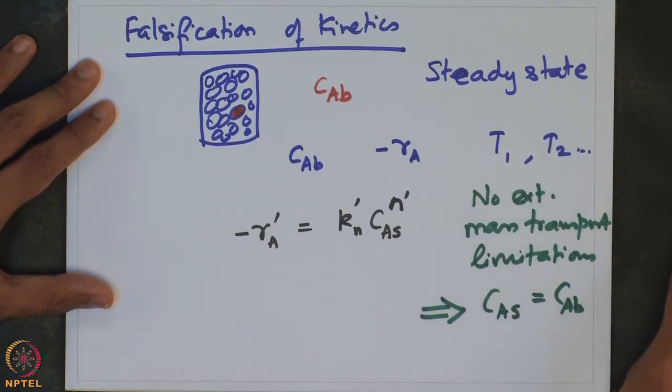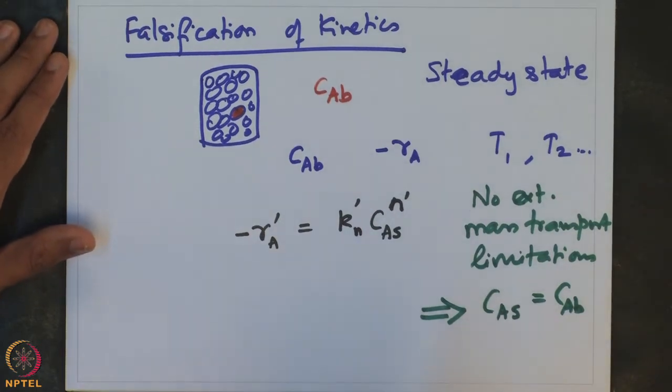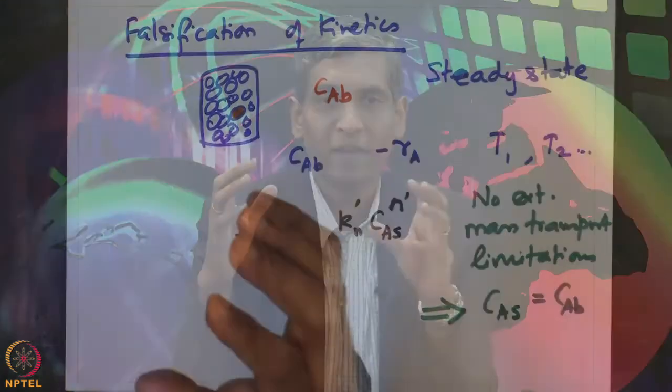This means that the time taken for diffusion of the species from the bulk all the way to the surface of the catalyst pellet is very fast, and therefore the concentration of the species at the surface is almost equal, or perhaps just about equal, to the concentration in bulk. Now, what does this mean? It means that measuring the concentration of the species in bulk is as good as measuring the concentration of the species at the surface of the catalyst pellet.